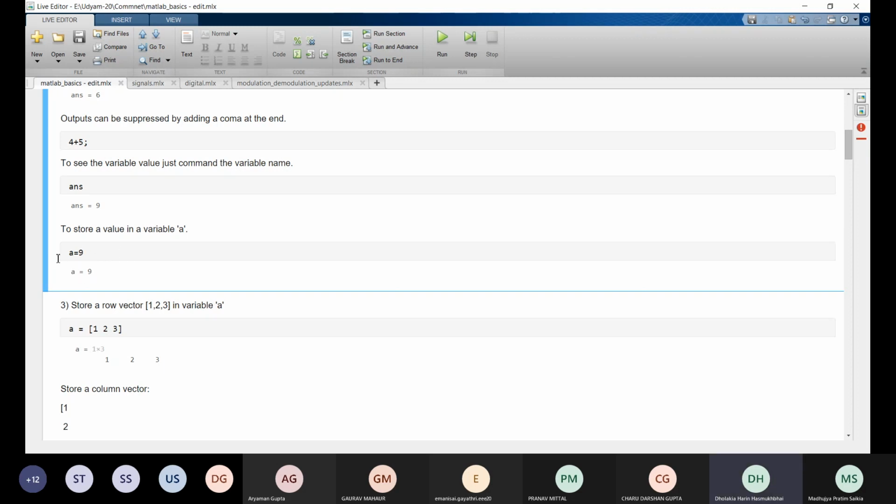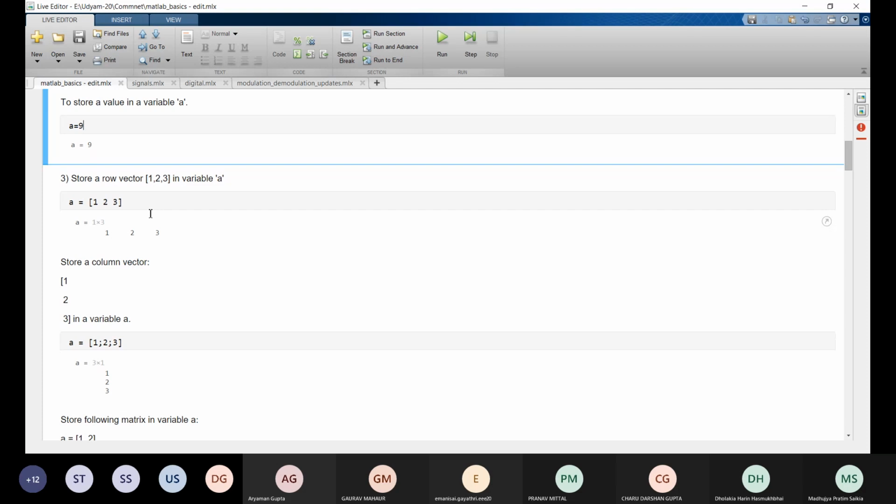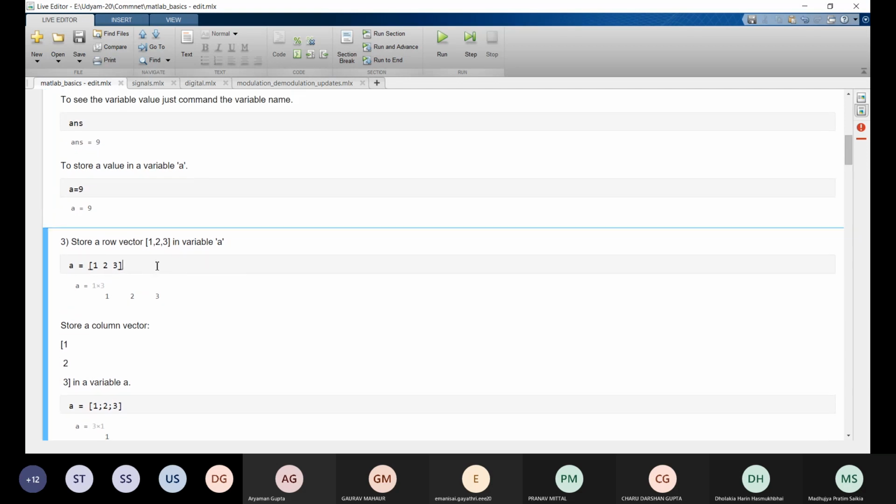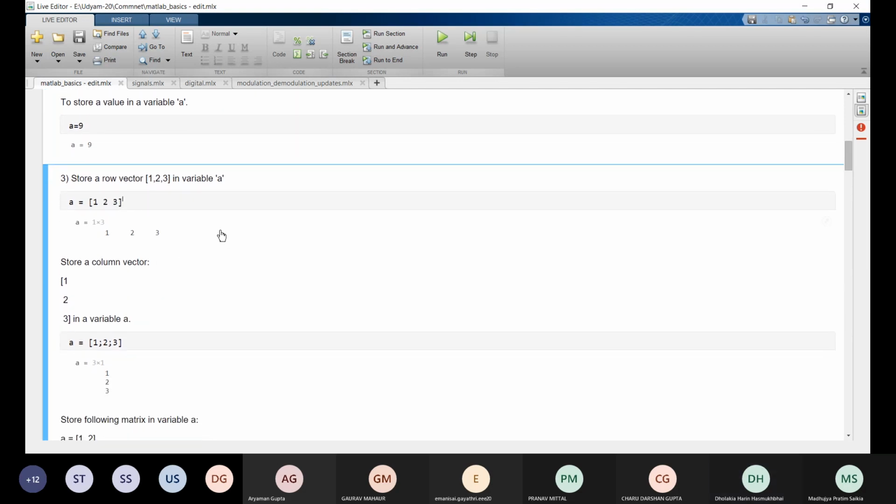Here we don't have to worry about the type of variable. Like a can have any value. If we do a equal to 'hello' string, then a will be assigned as the string hello. So we don't have to worry about variable type, just like Python. Moving on.